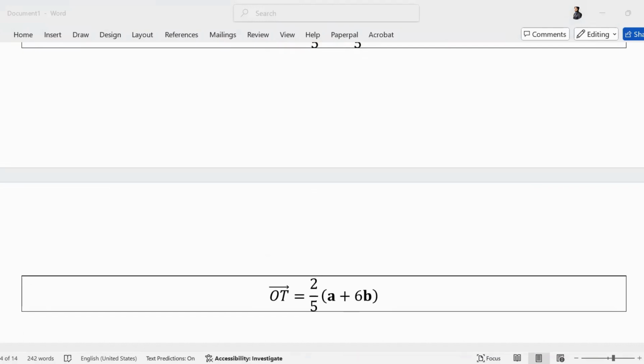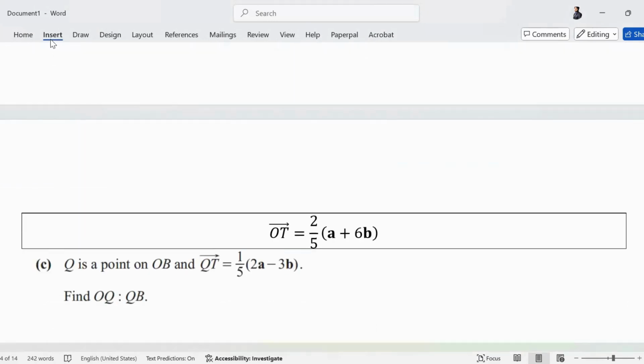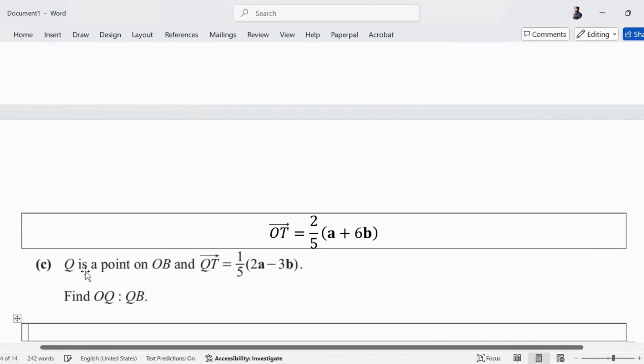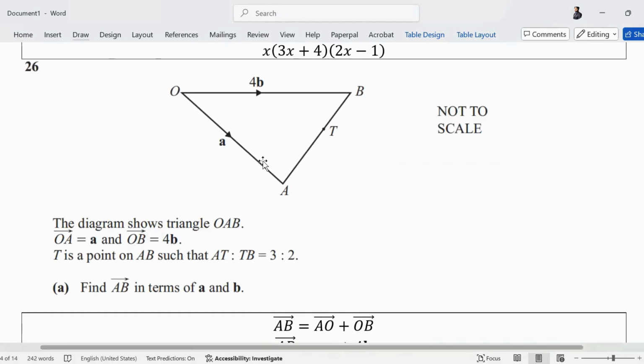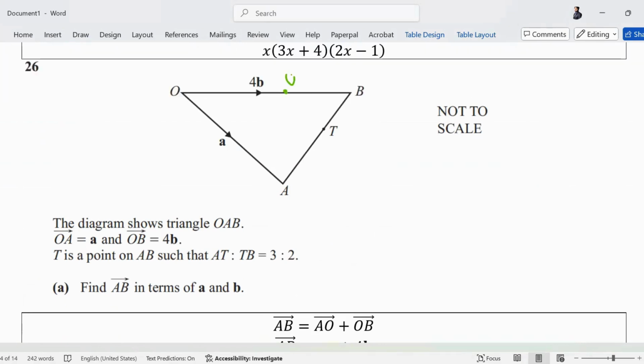Now the last part wants us to figure out the ratio of the lengths of OQ and QB. The question is telling me that Q is a point on OB, it is somewhere over here, and they have given me QT.